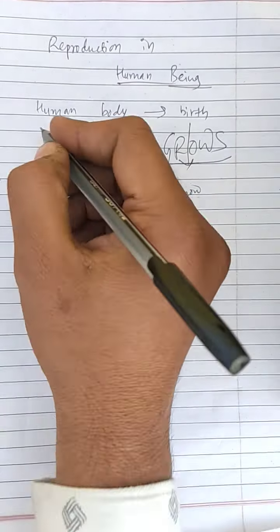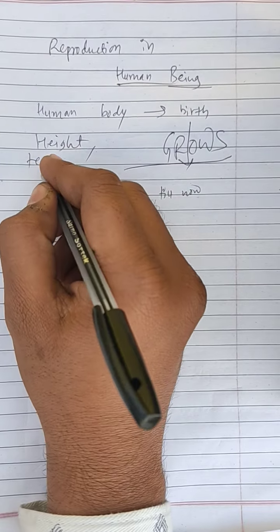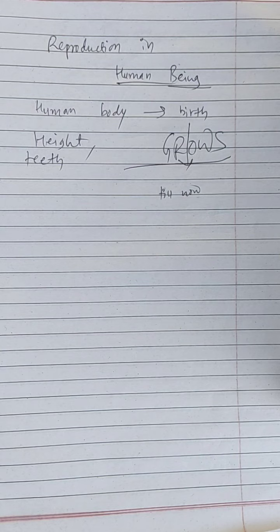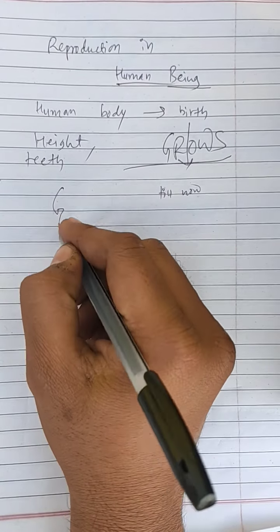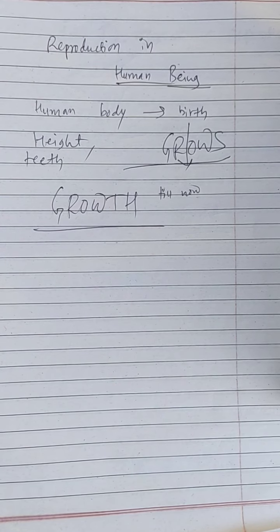Like your height increases, your teeth, you have got new ones and lost the old ones, what we call milk teeth, and your brain, you learn to read, so that grows also. All these changes can be grouped under the general process of growth, because growth occurs in humans.